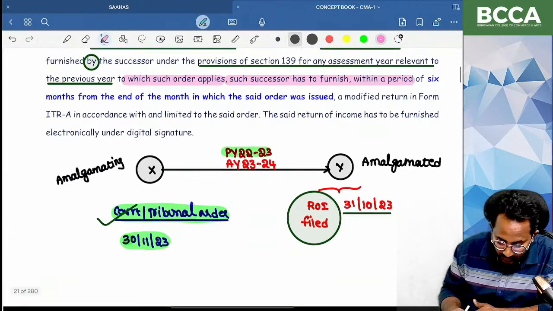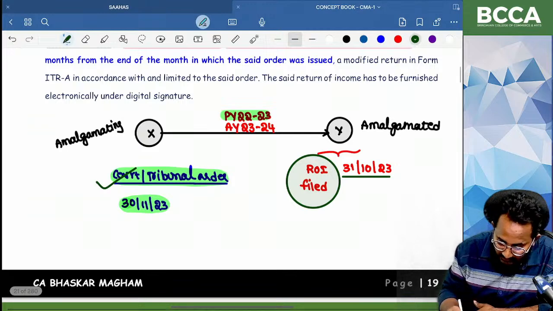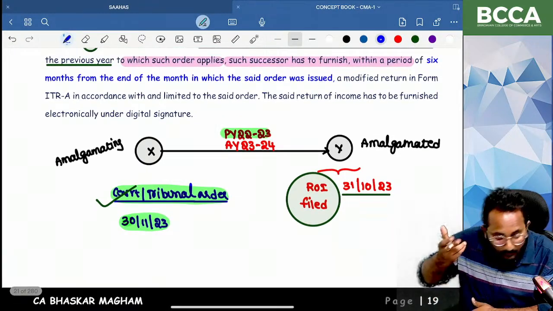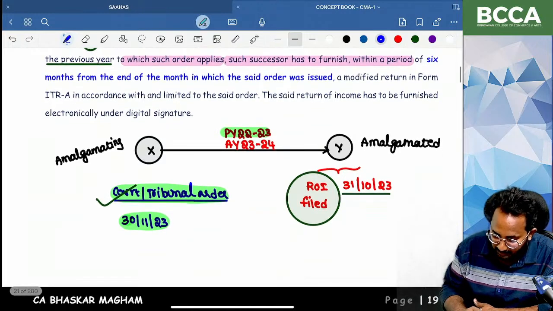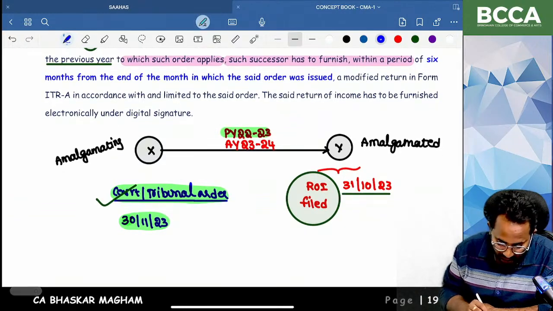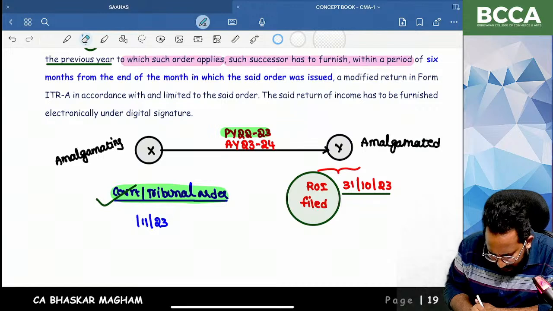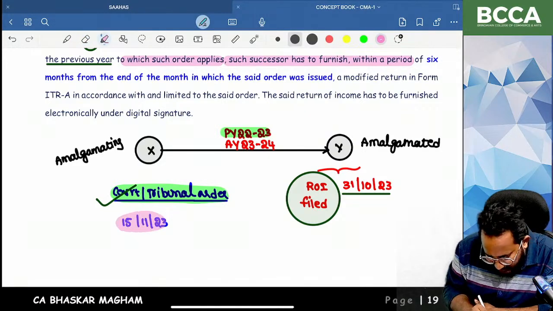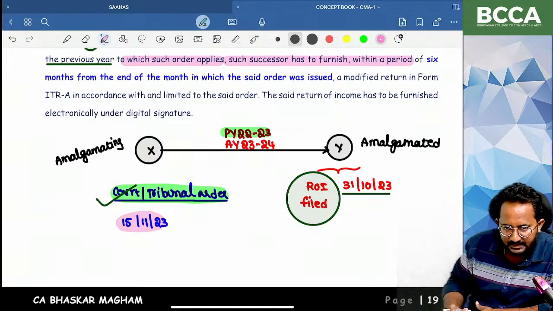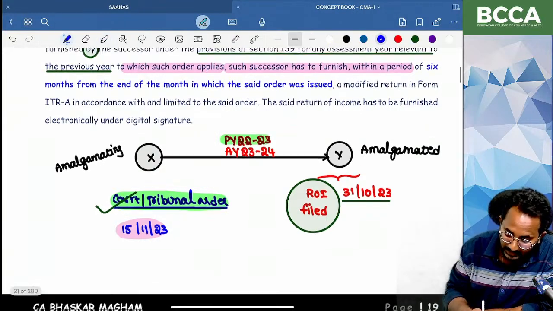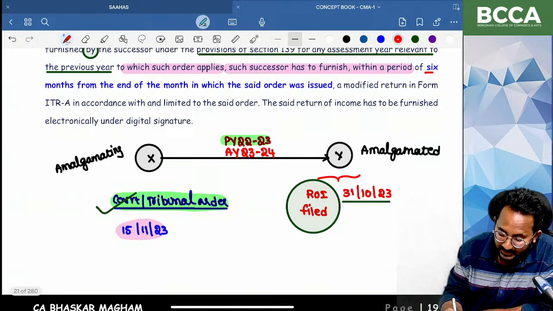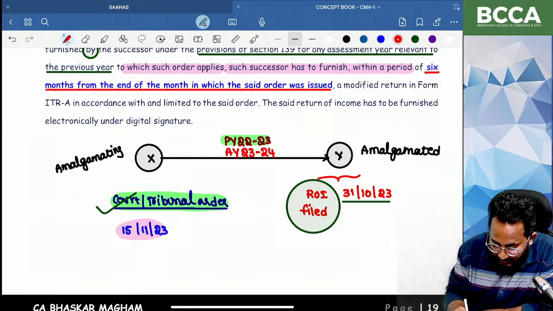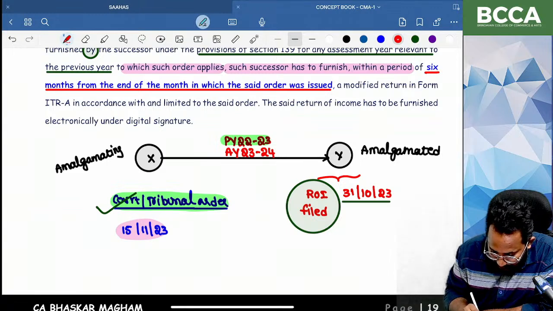Yes. I just want to change this point: 15th November. There is no logic, I am just changing the date. What is the time limit for furnishing the modified return? Six months from the end of the month in which the said order was issued. Can you tell me what that ending month is?